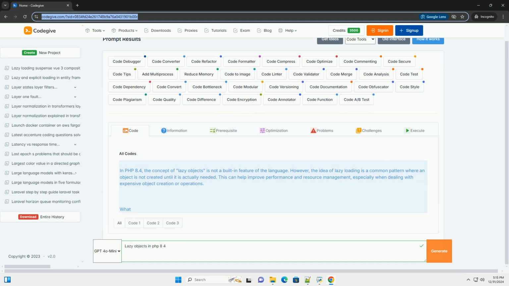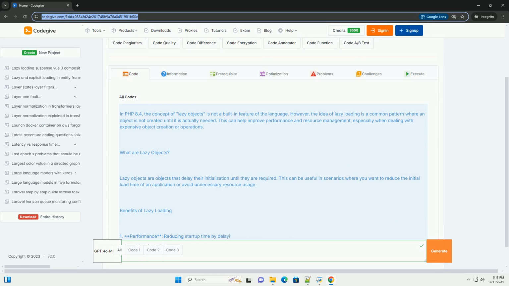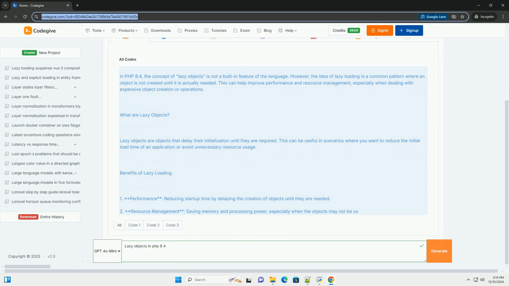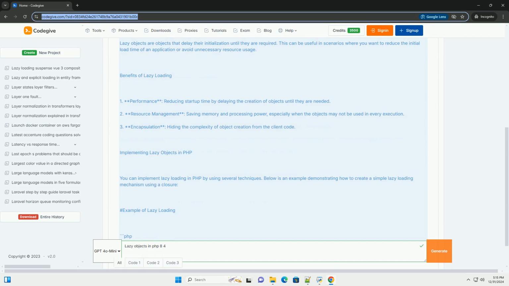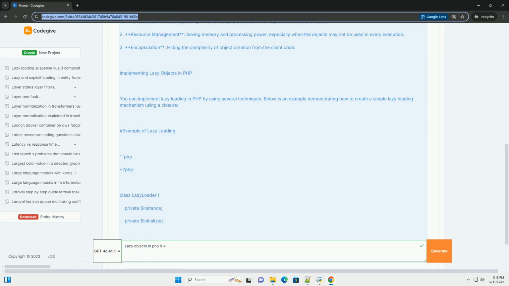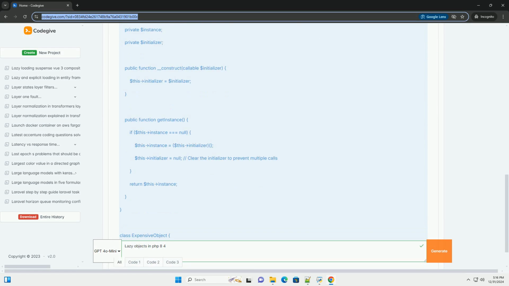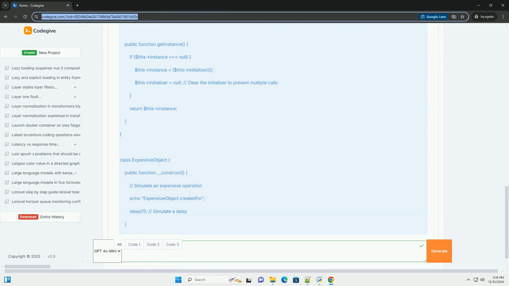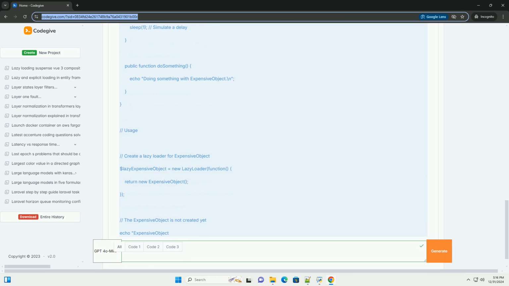In PHP 8.4, the concept of lazy objects is not a built-in feature of the language. However, the idea of lazy loading is a common pattern where an object is not created until it is actually needed. This can help improve performance and resource management, especially when dealing with expensive object creation or operations.